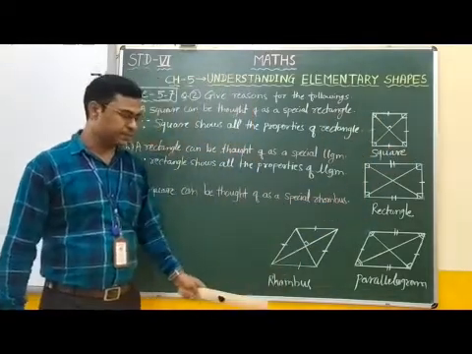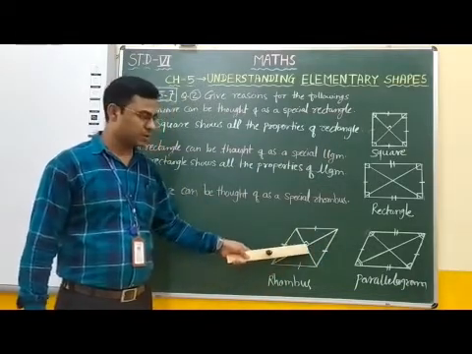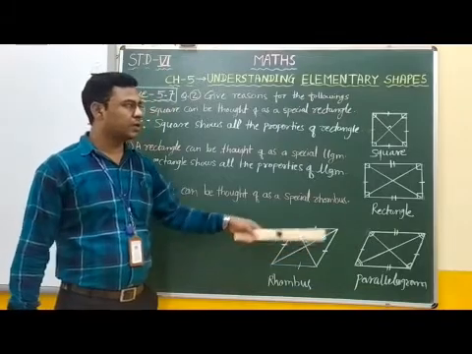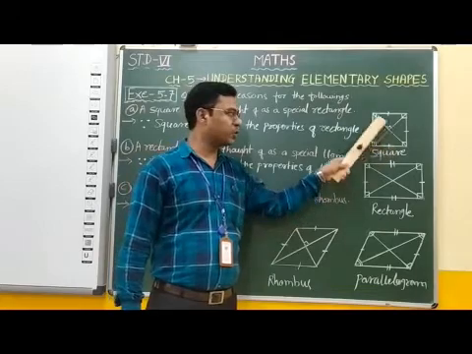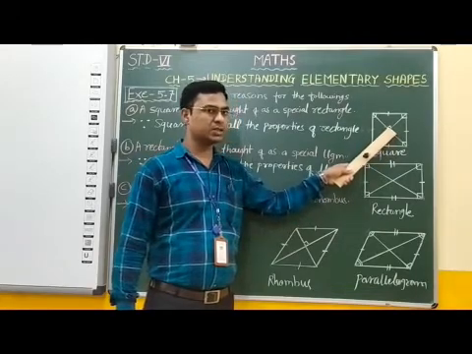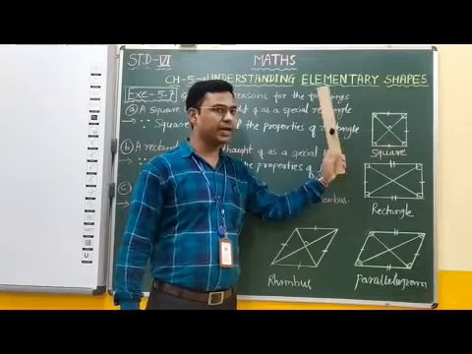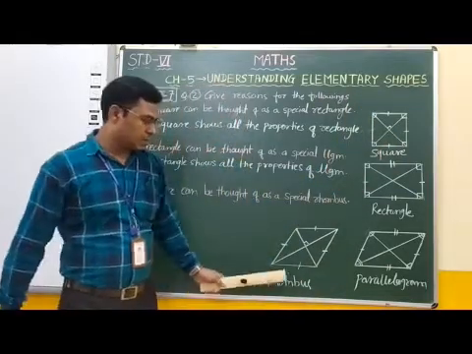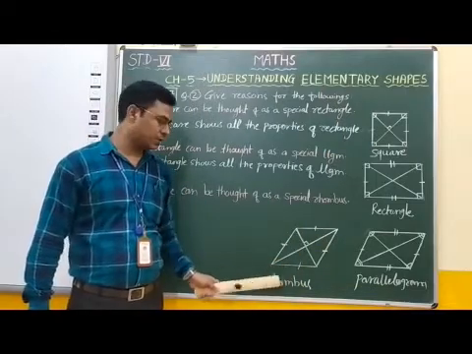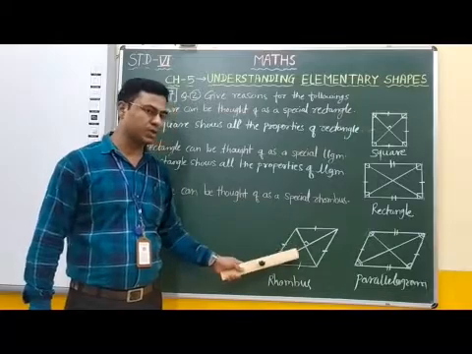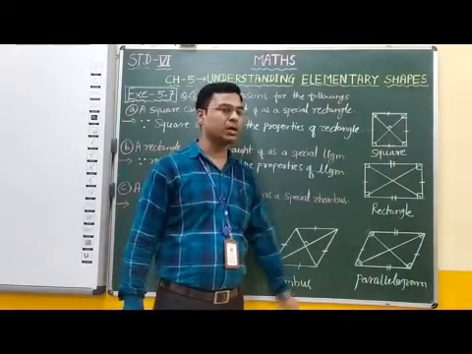In a rhombus, diagonals are perpendicular to each other, that is 90 degrees. Here in a square, diagonals are perpendicular to each other, meaning they are crossing each other at 90 degrees. Now diagonals bisect each other. In a rhombus, diagonals bisect each other. In a square also, diagonals bisect each other.